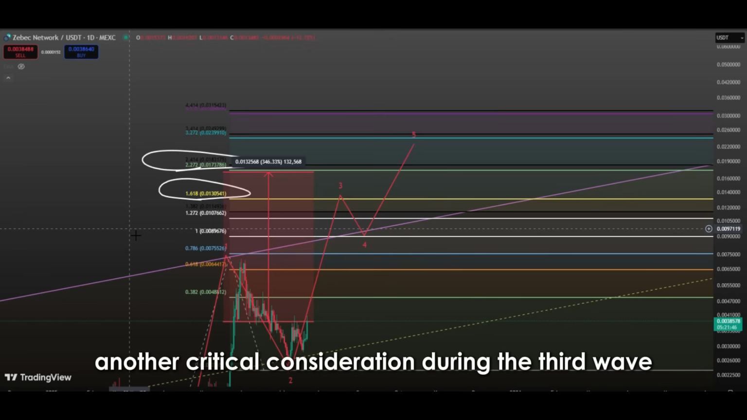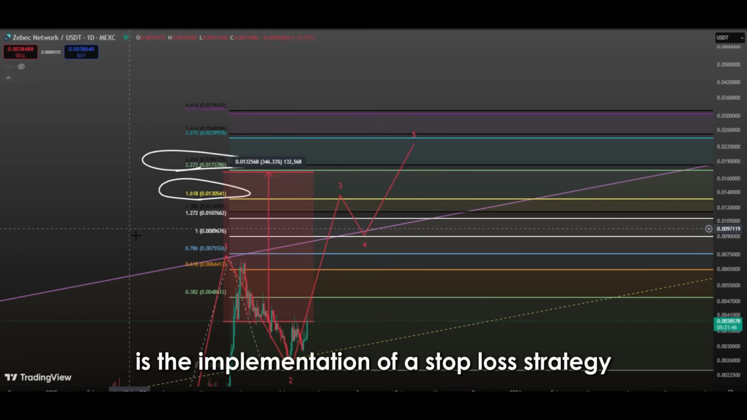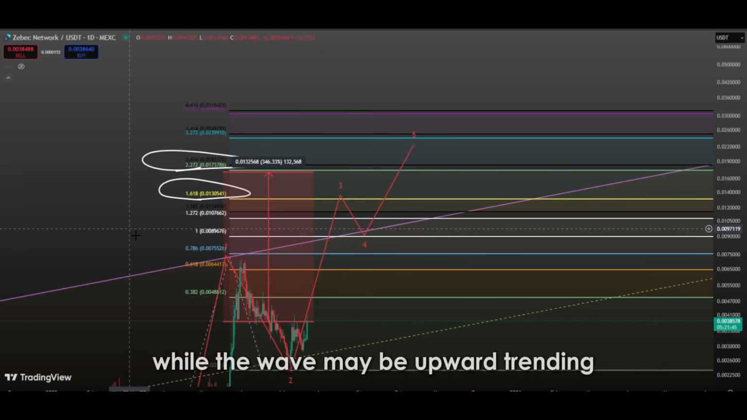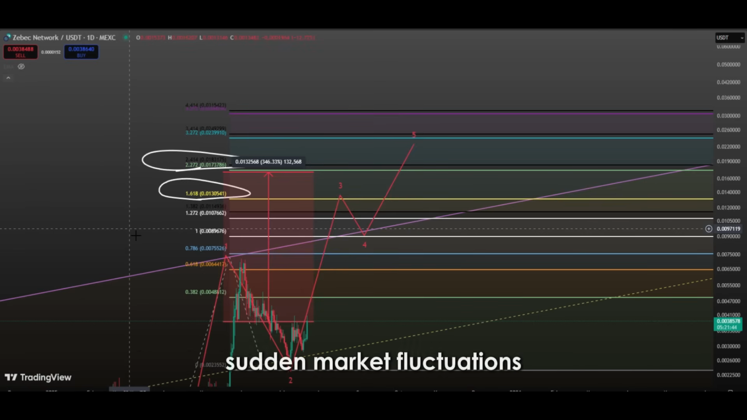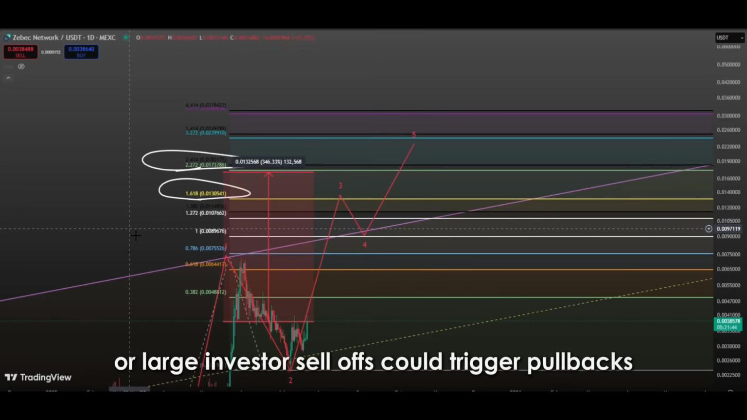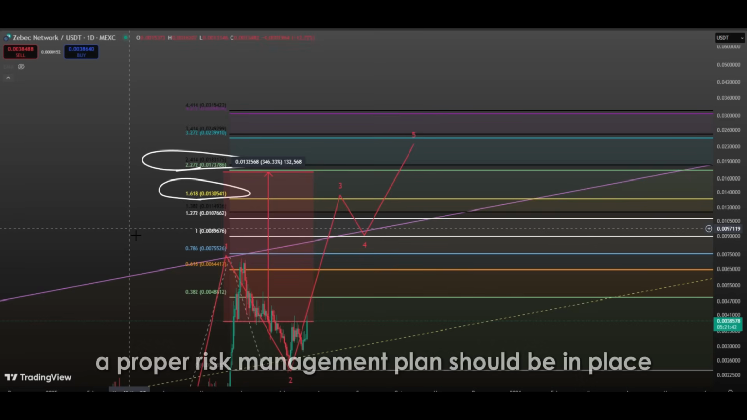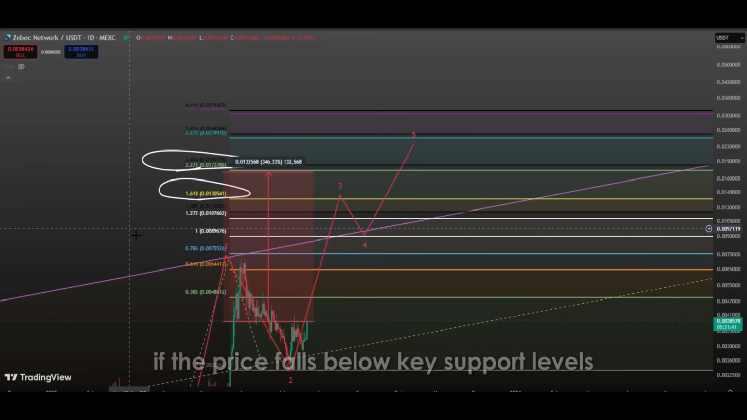Another critical consideration during the third wave is the implementation of a stop-loss strategy. While the wave may be upward trending, sudden market fluctuations, news events, or large investor sell-offs could trigger pullbacks. To mitigate such risks, a proper risk management plan should be in place, and positions should be reassessed if the price falls below key support levels.